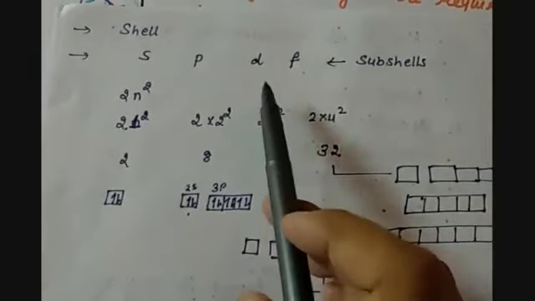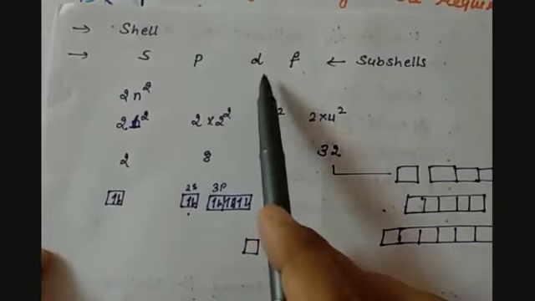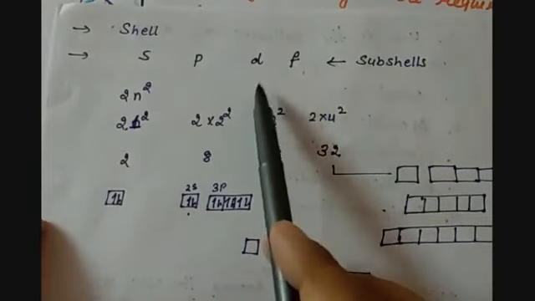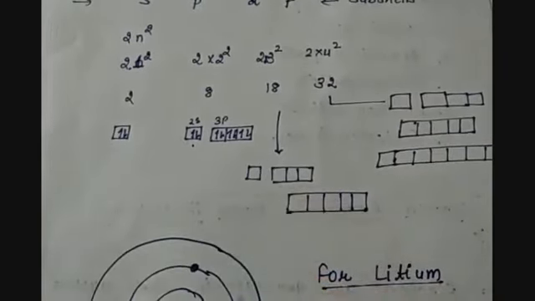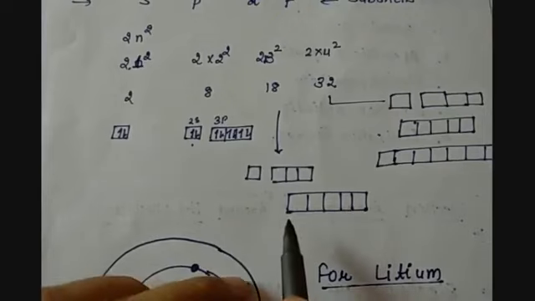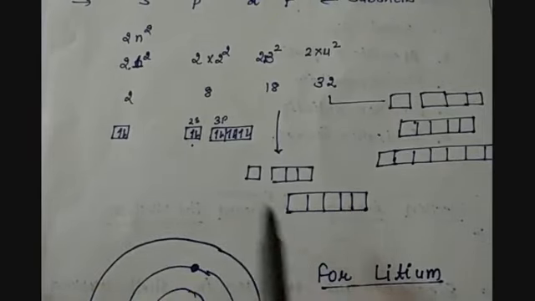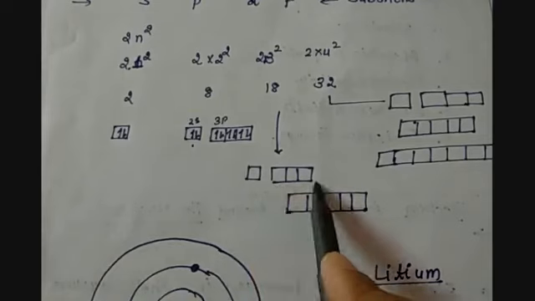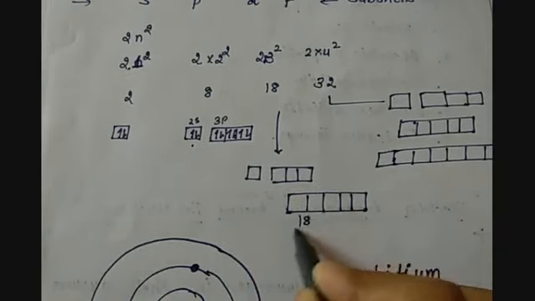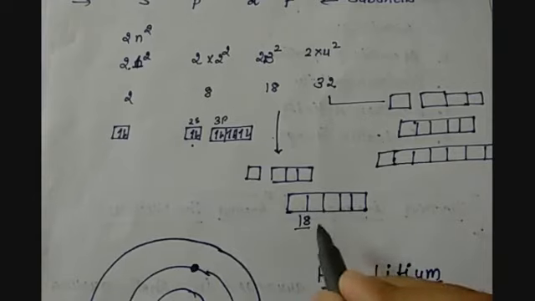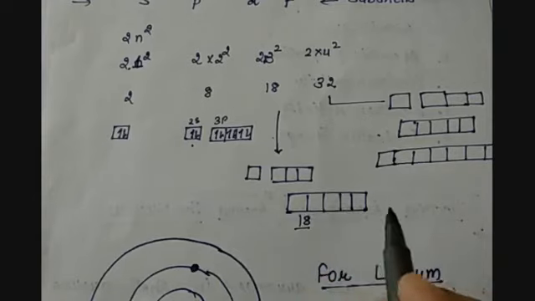This D subshell is the third energy level or third subshell. So it can accommodate 18 electrons. How? Because in the D subshell we can have 10 electrons. Earlier, in the previous ones, we had 2 and 6. So the total makes 18. So 18 electrons can be accommodated up to the D subshell.